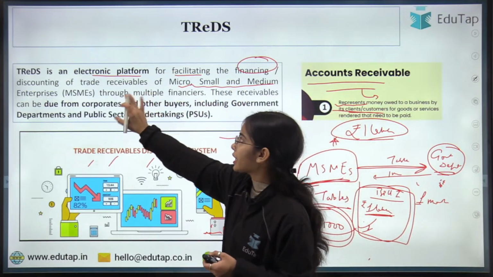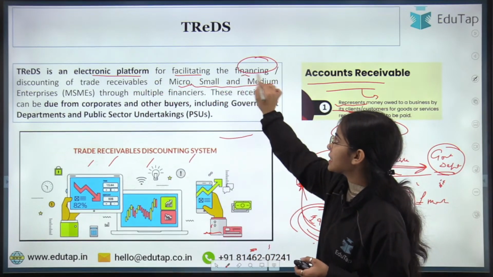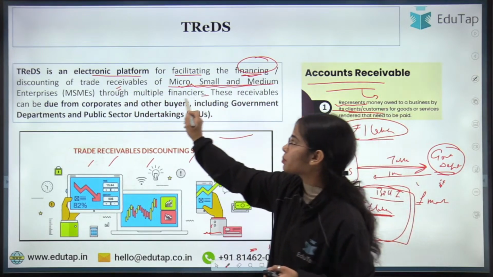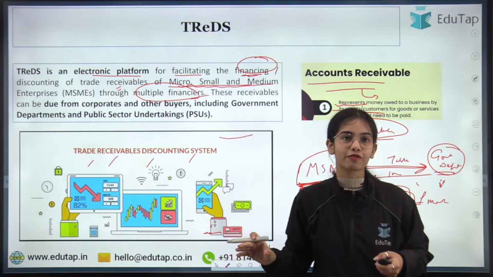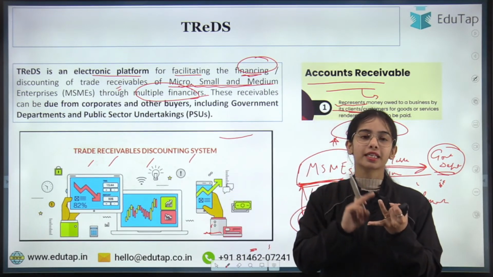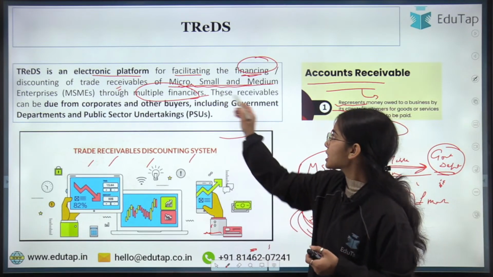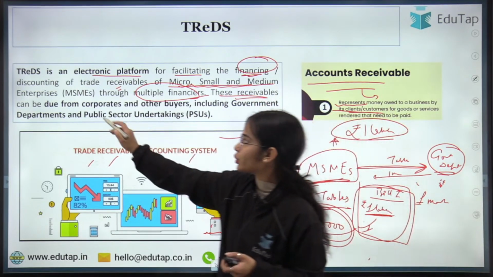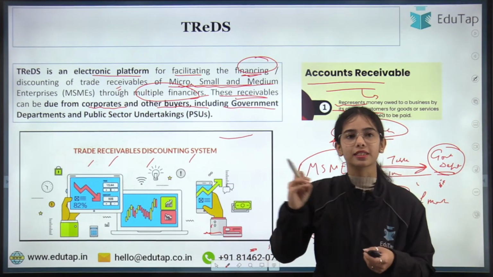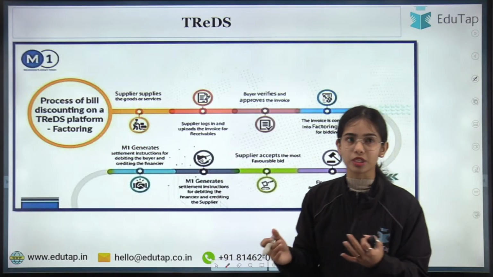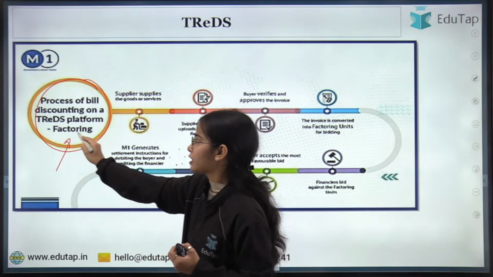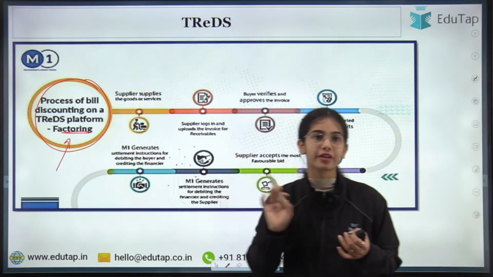So TReDS is an electronic platform for facilitating the financing or discounting of trade receivables of MSMEs through multiple financiers. In the TReDS platform, there are multiple financiers present, the banks, the NBFCs and such. These receivables can be due from corporates and other buyers, including government departments and public sector undertakings, okay. So let's understand the process. This is the process of bill discounting on a TReDS platform. We are discussing the factoring process.